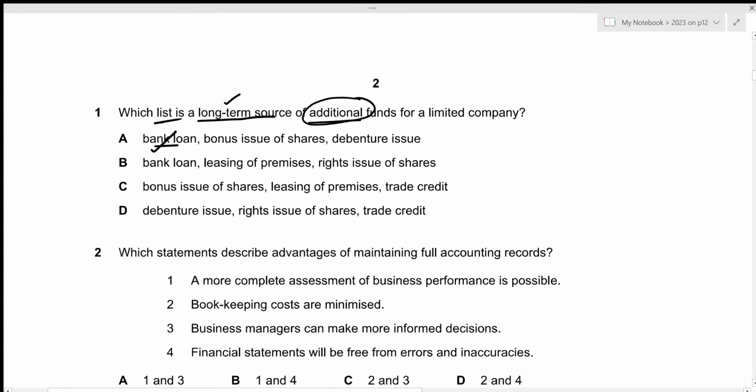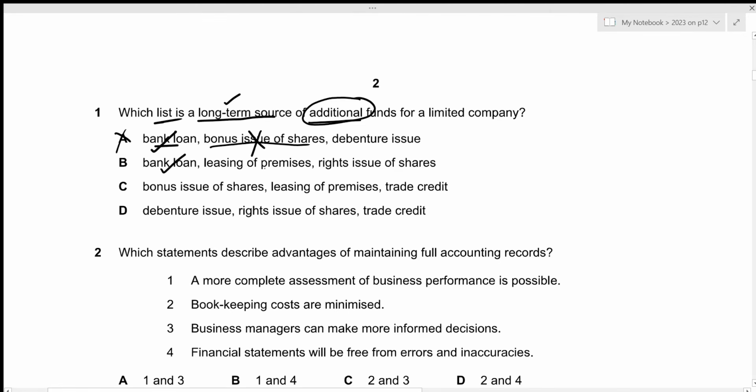Then we have bonus issue of shares. So remember that bonus issue of shares will be funded by the reserves of the company itself. Although it will increase the number of ordinary shares, we will be utilizing our own reserves. So in this case, there is no additional funds. So this will be incorrect, which is why option A will be incorrect. For the second one, we have bank loan, which is correct.